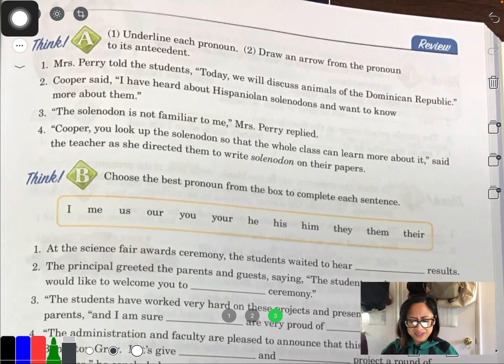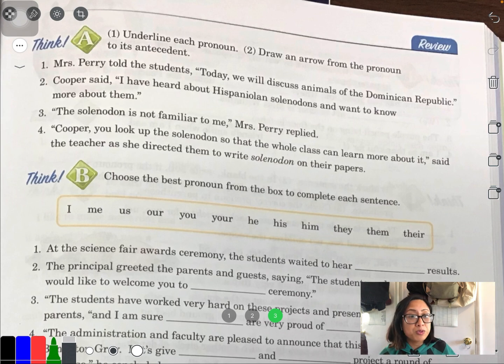All right, as you can tell, it says review on top. Think A says, underline each pronoun. Draw an arrow from the pronoun to its antecedent. Now, the antecedent is the noun to which the pronoun is referring. I'll go over this. So, number 1, it says, Mrs. Perry told the students, today we will discuss animals of the Dominican Republic. Interesting. Dominican Republic is a small country in, I believe, Central America, if I'm not mistaken. We'll look more into that at our Zoom meeting.